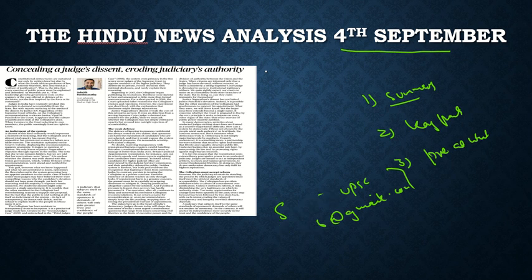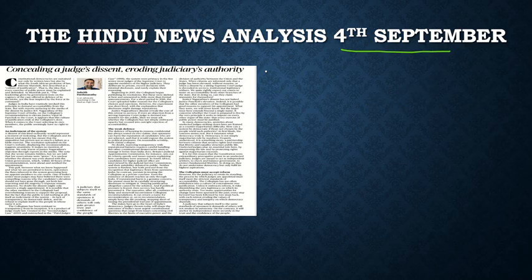First, let me rub the board here, and let's see what we have to discuss today. Here the article is basically about the collegium system, the opacity in the collegium system. Well, what is the idea here? What does the article want to convey to us? Let us see. First, let's look at the title. It basically talks about concealing a judge's dissent, eroding the judiciary's authority.